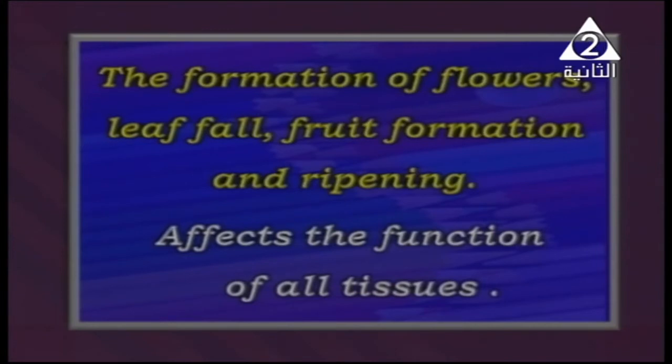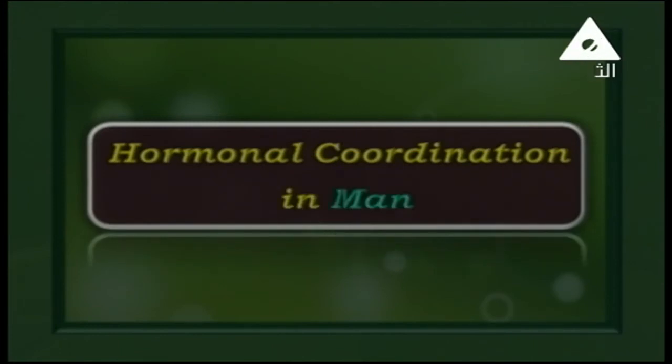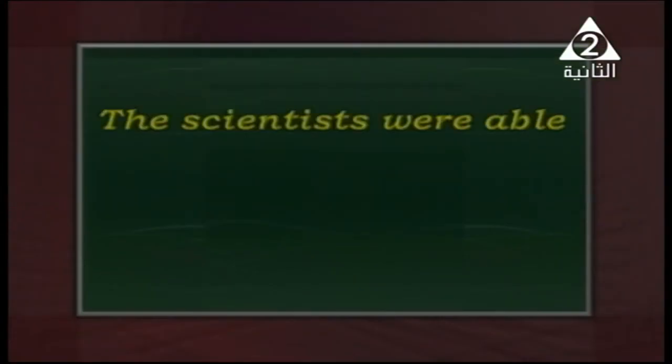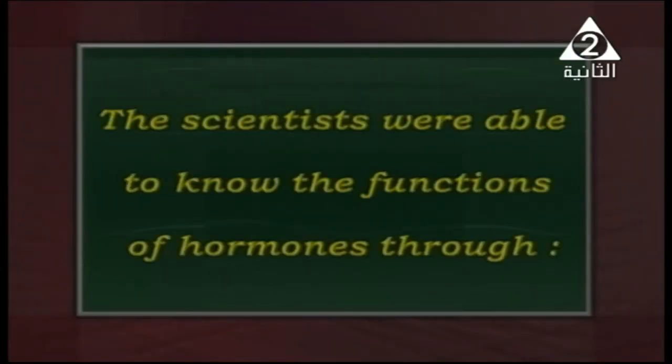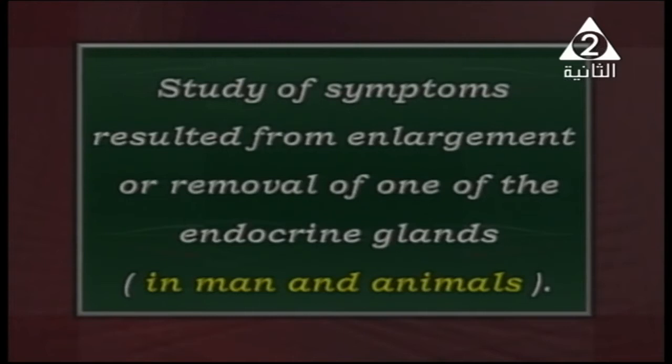The meaning of plant hormones, and after that we need to move on to hormonal coordination in man. The question here is, how were scientists able to know the function of hormones? Well, they did some experiments. We have 2 main reasons for this question. Number 1, the study of symptoms that resulted from enlargement or removal of one of the endocrine glands in men and animals. Let me show something here.